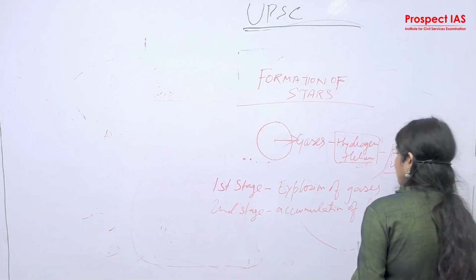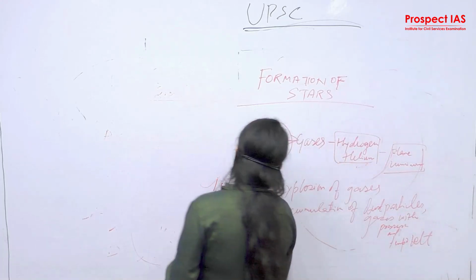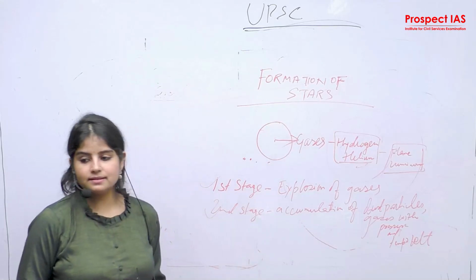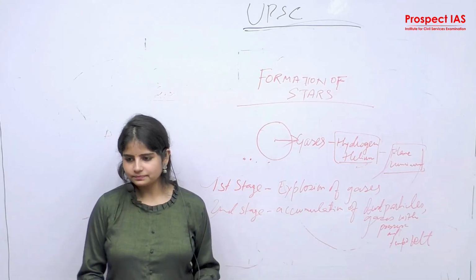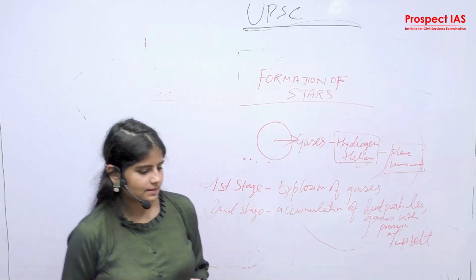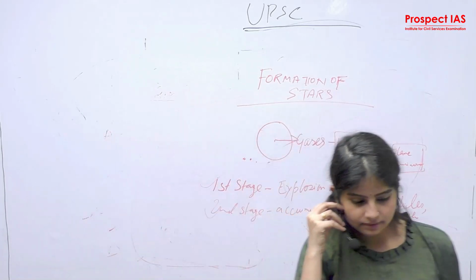Okay, so this is how the star is formed. So there are basically criteria. What is the nearest star to the earth? Sun. The sun is the nearest star and it's part of our solar system family.